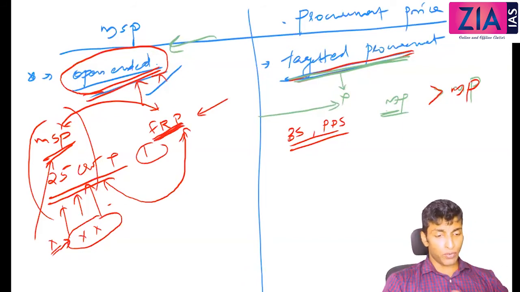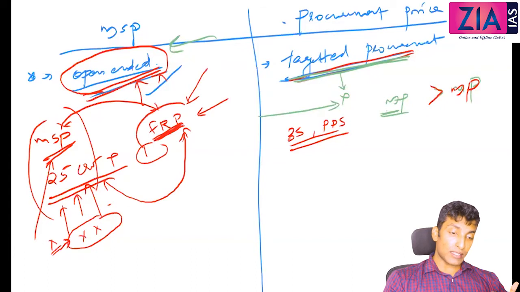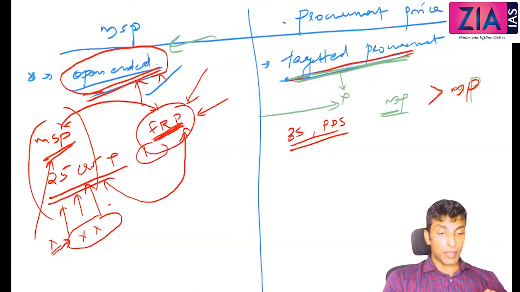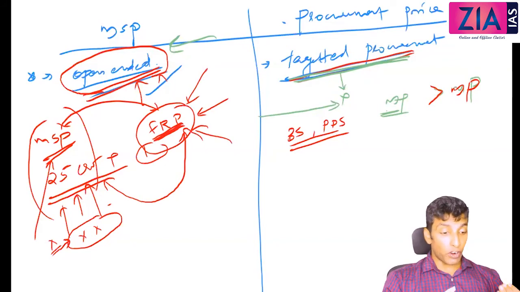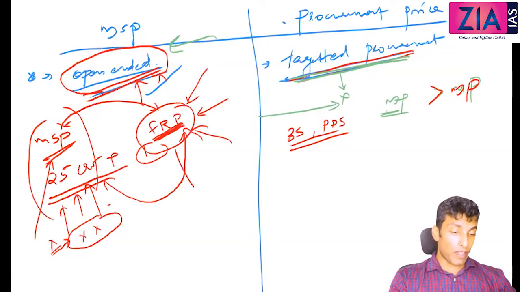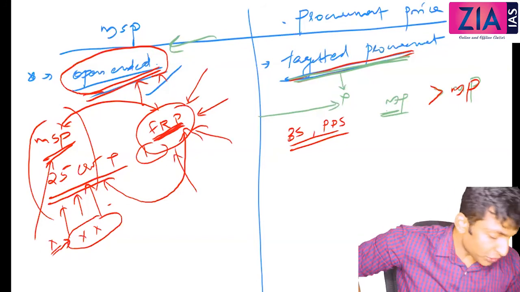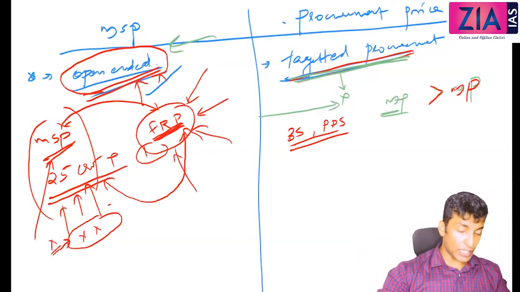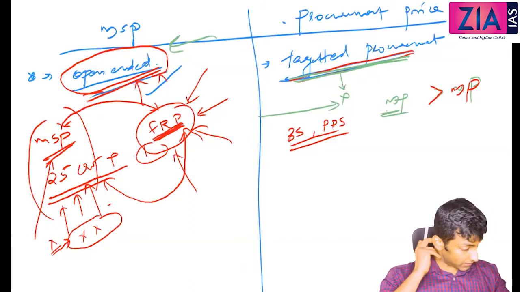And that geography, you will understand that sugarcane cannot be stored for a long time, and it cannot be taken for long distance also. The quality of the sugar, the content of the sugar will be lost. So it has to be immediately sold to the sugar mill. So when you are selling to the sugar mill, this is the minimum price. So the main difference is, in case of MSP, it is a government which is procuring. In case of FRP, it is the sugar mill. So it is actually a statutory minimum price which is fixed by the state.